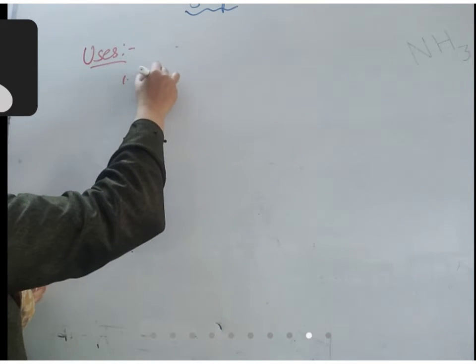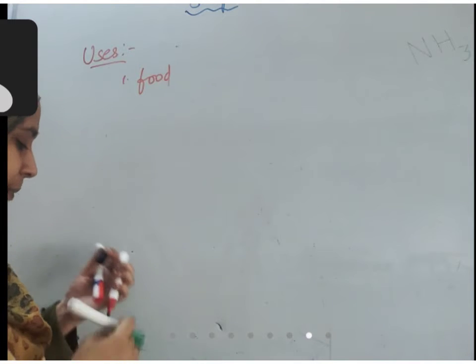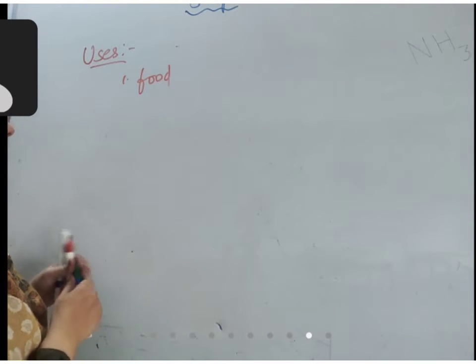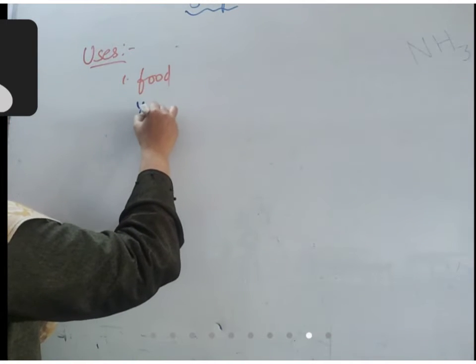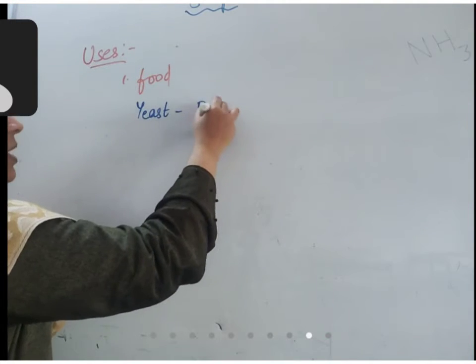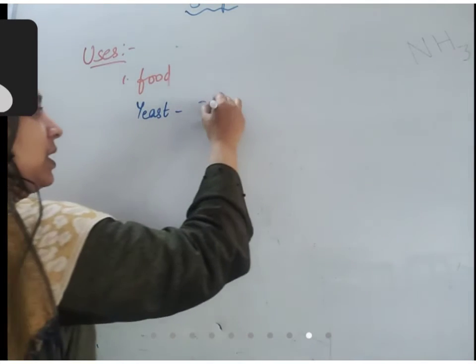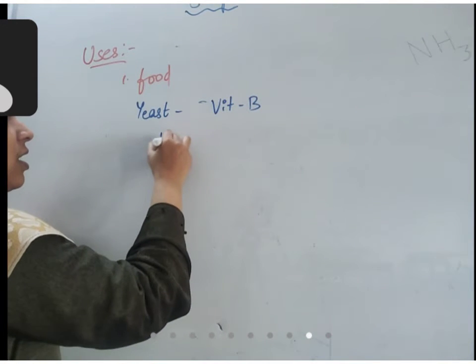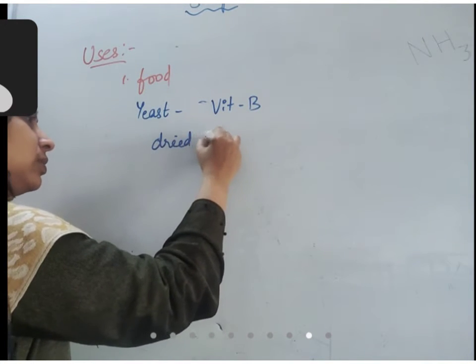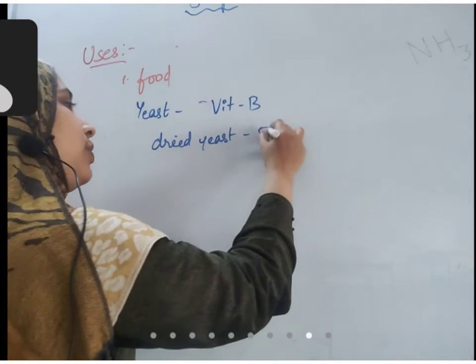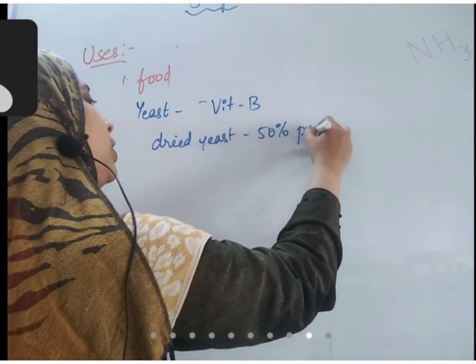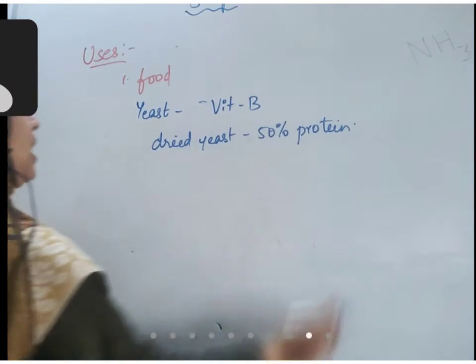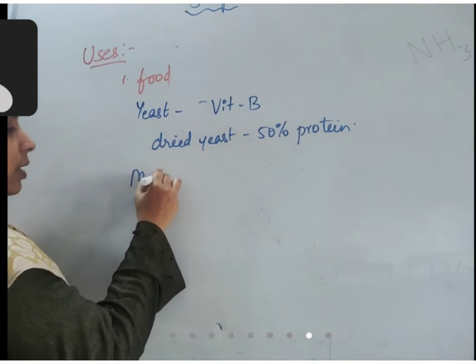First, it can be used as food. For example, yeast is a very good source of vitamin B, and dried yeast has 50% of protein. And you know very well mushroom.